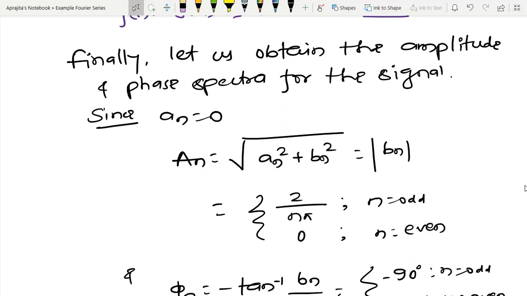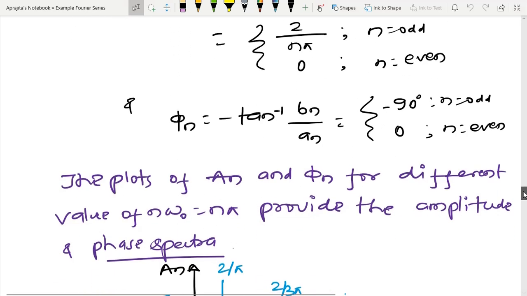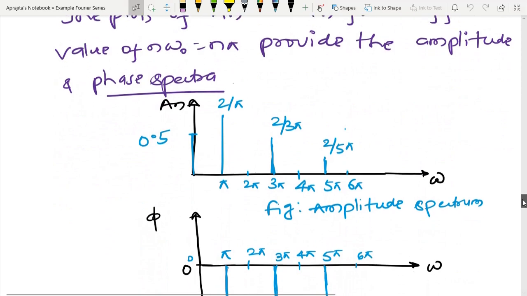Now let us come to the calculation of the frequency spectrum. The meaning of frequency spectrum is that we have to calculate the amplitude and phase spectra, and we have already seen the relation between capital A_n and small a_n and b_n. So once I calculate a_n and b_n, I can generate A_n, and at the same time I can also generate phi_n, and for different values of n omega_0 I am able to plot.